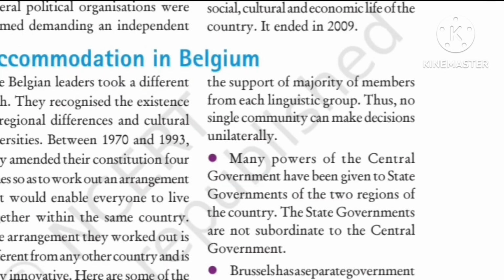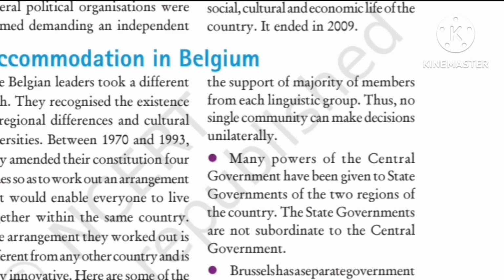Third point is in the capital city. What is the name of the capital city? We had discussed it in the map, right? Yes, Brussels. So Brussels has a separate government in which both the communities have equal representation again. Look, in point number 1 we discussed that the number of ministers of both languages, French as well as Dutch, are equal in the central government. And in point 3 we are talking about the capital city. Here also they kept an equal number of ministers of both the languages in the capital.